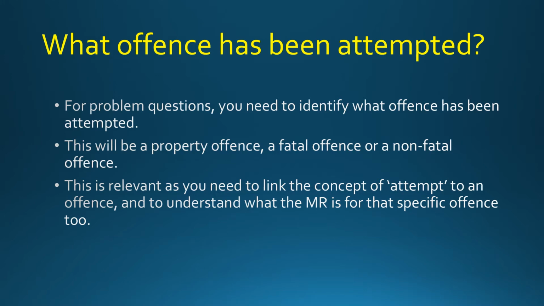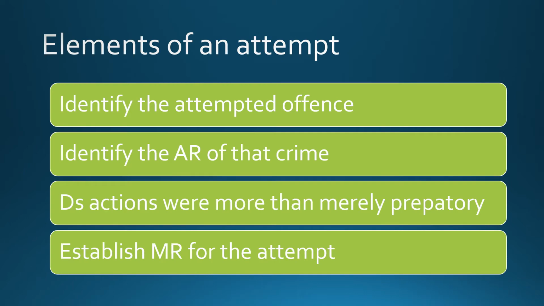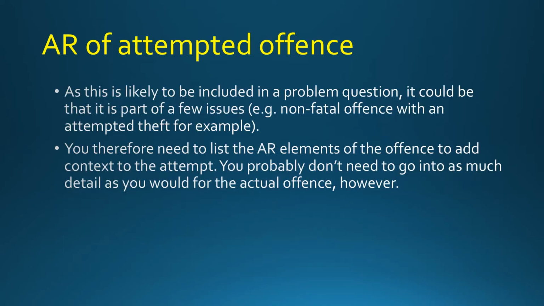So if it's murder, for example, we know that you need intent to cause death or really serious harm. For GBH, intent to cause serious harm. And so we need to make sure we're focused on the offence itself. We need to remind ourselves what the offence is and then add on this attempted element because they've not completed the offence. So of course, identify the actus reus first.